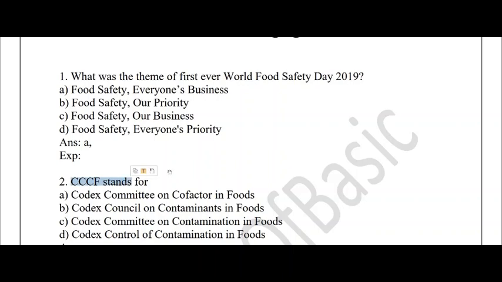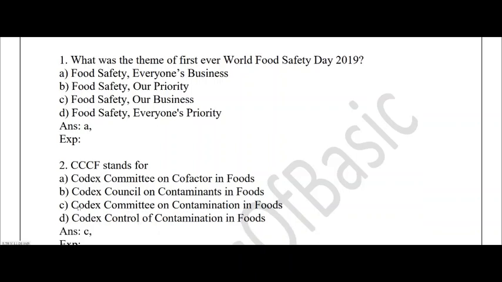CCCF stands for... After seeing the options, you can't do any elimination because everything looks similar and almost everything is with respect to foods itself: Cofactor, contamination, and contaminants. Without knowing the exact full form, you can't solve this question. So you need to memorize these things so that you won't forget them. The answer is Codex Committee on Contamination in Foods.